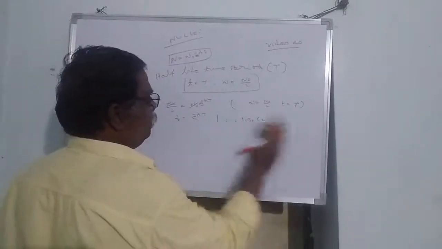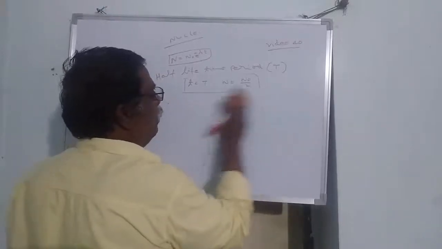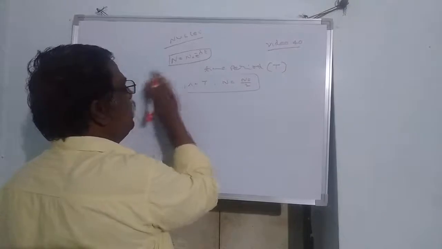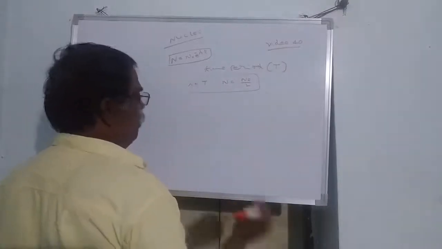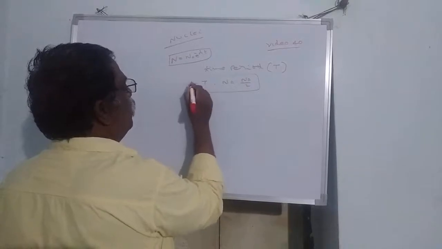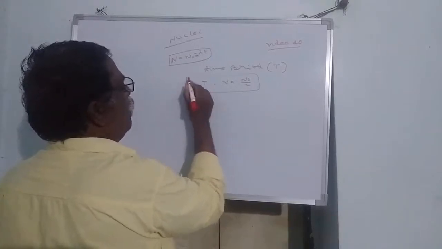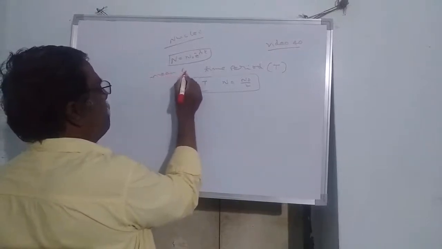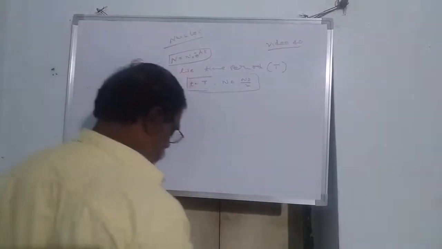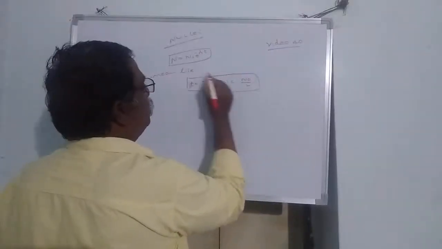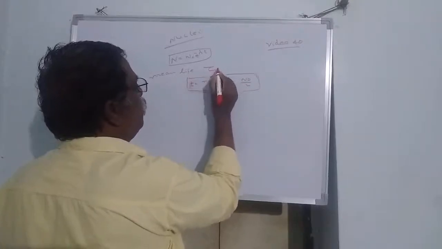Then next, after half-life, we have to discuss mean life. Next, mean life. Mean life should be denoted with tau.